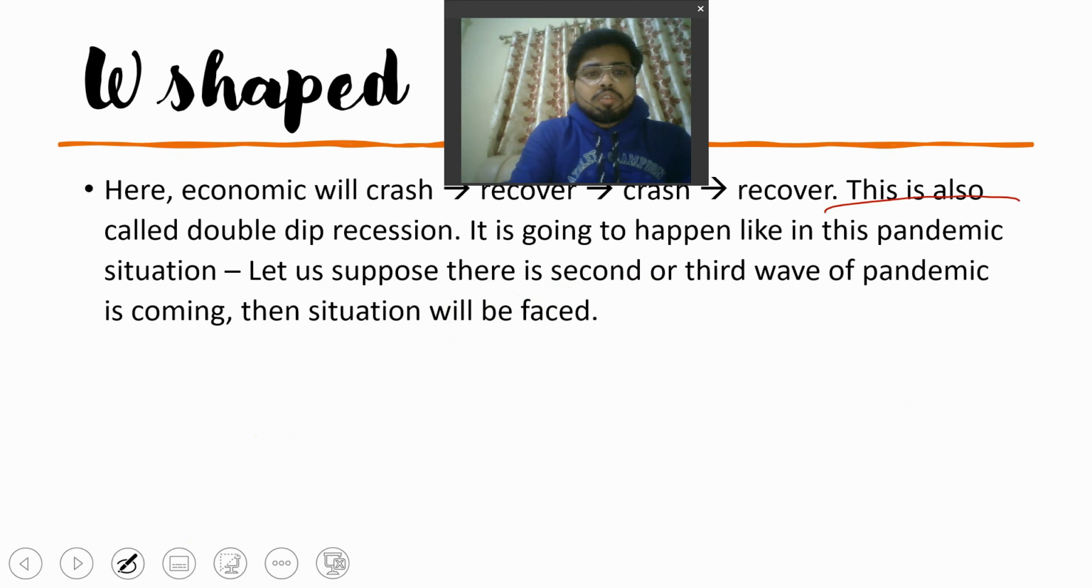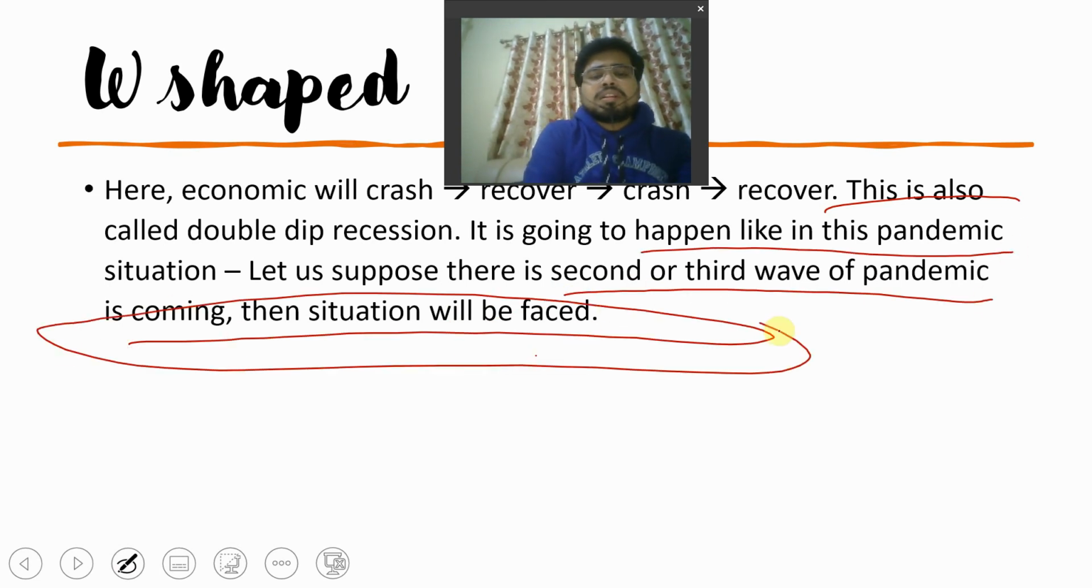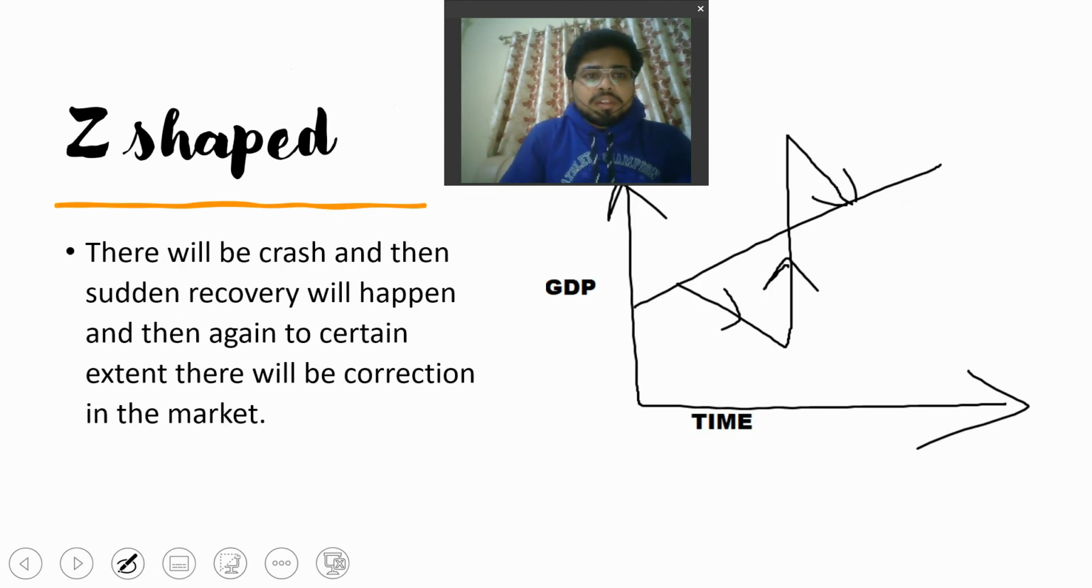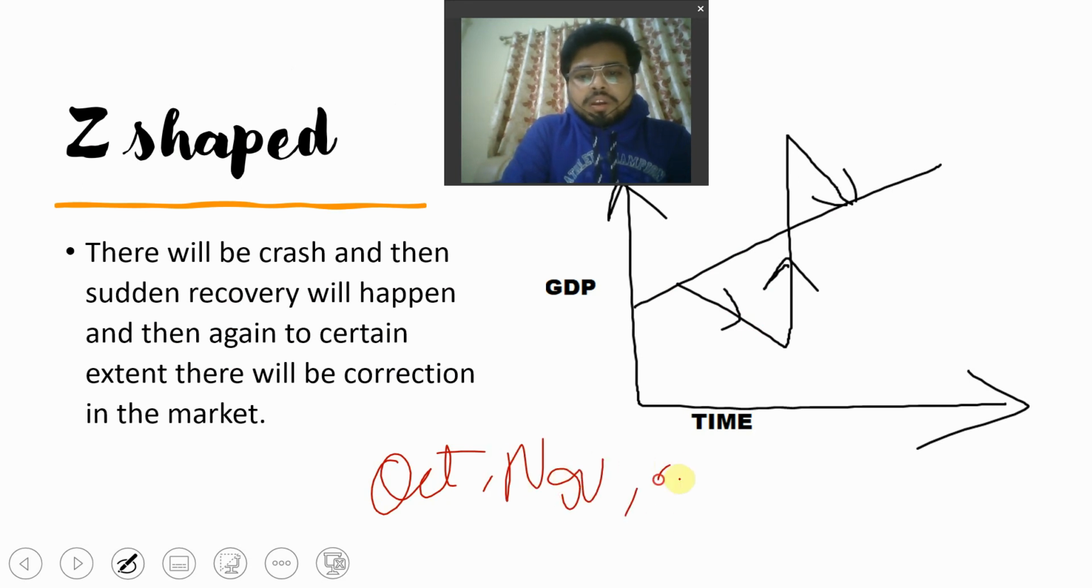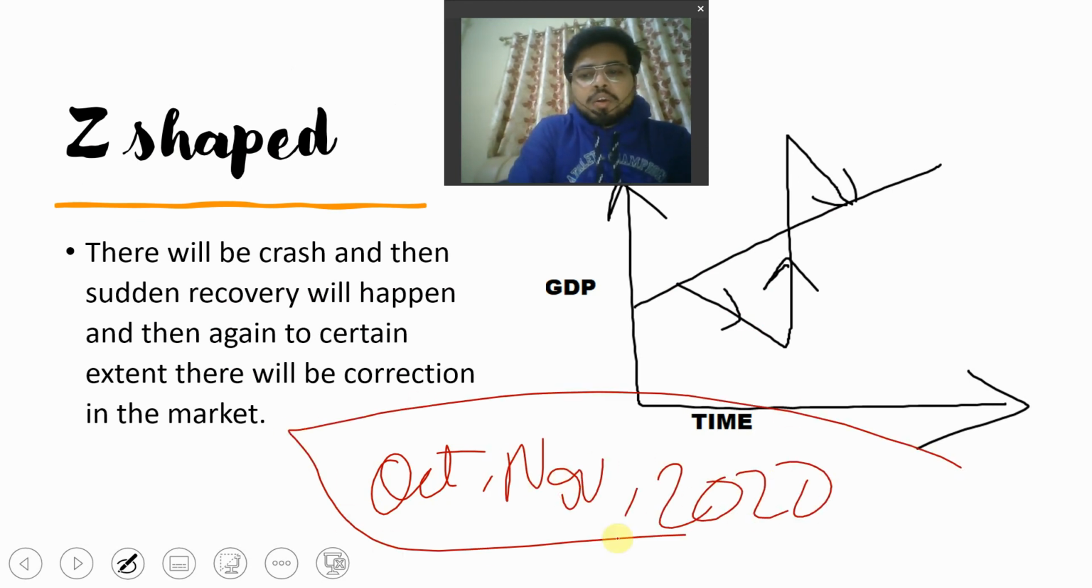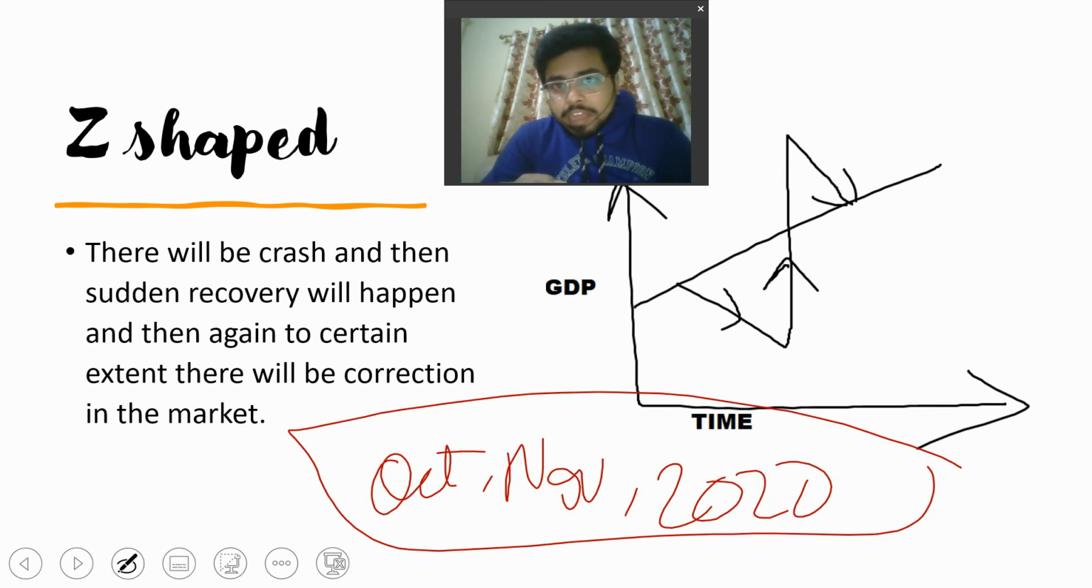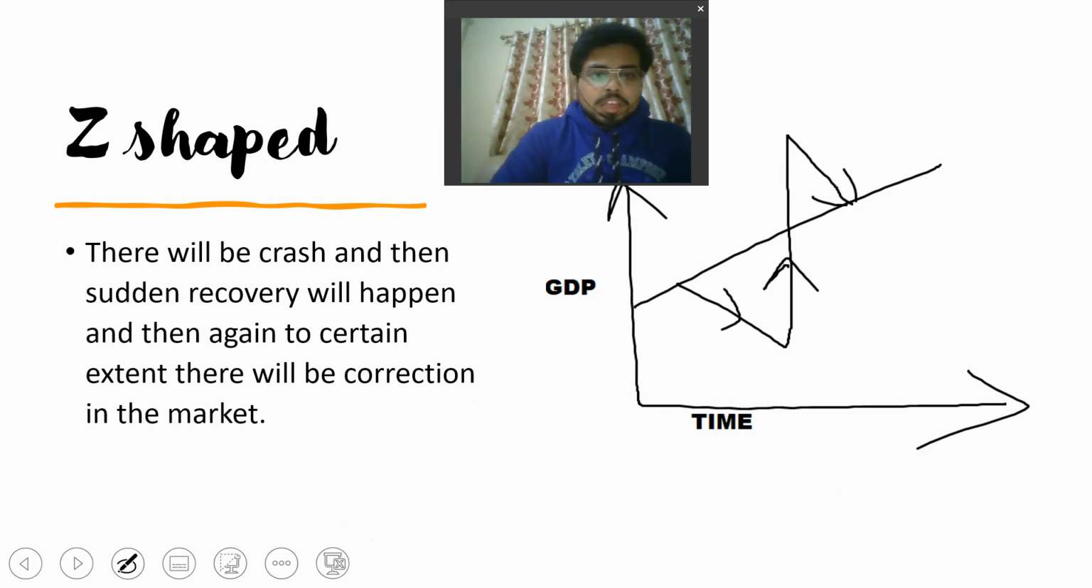Okay, so this is called double dip. It is going to happen in the pandemic situation. Let us suppose a second or third wave of the pandemic is coming on, and then we will see this type of graph. Now we will see the Z-shaped graph that we have just observed in the months of October and November of the year 2020, where the corona pandemic is currently going on. It has been observed in the Indian economic structure that a Z-shaped recovery has occurred. And why it has been observed, I will explain here.